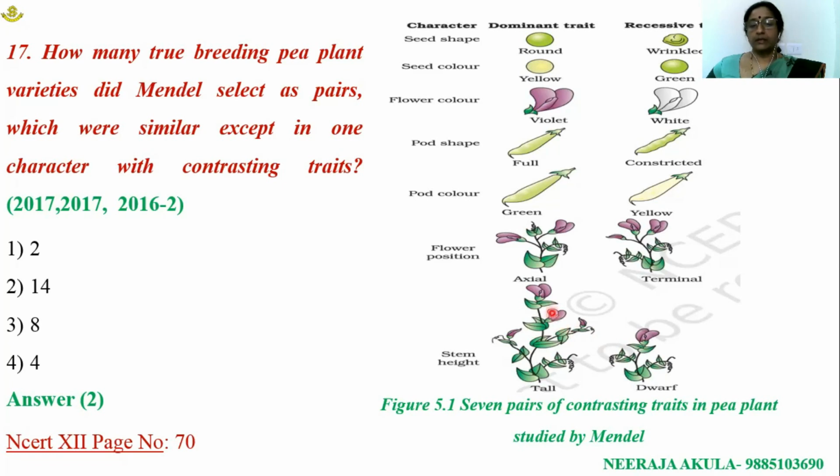With respect to this, in general, students used to make mistakes with respect to pod color. Seed color, yellow and green: yellow is dominant, green is recessive. So here, pod color, green is dominant and yellow is recessive.